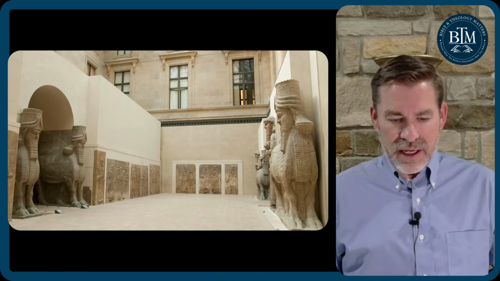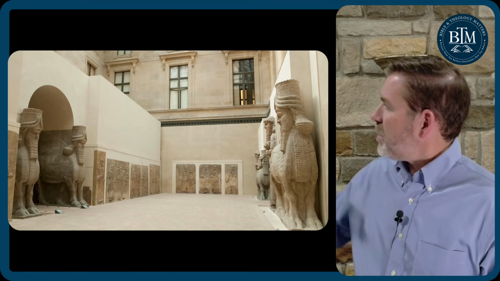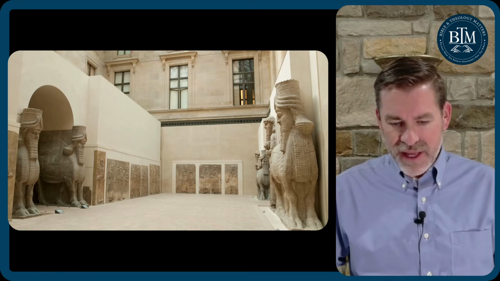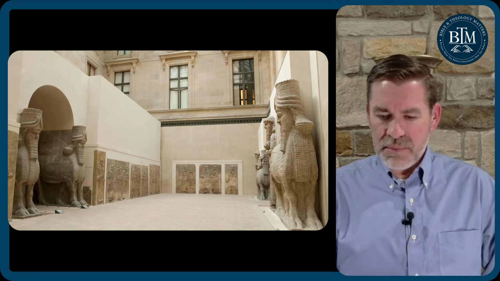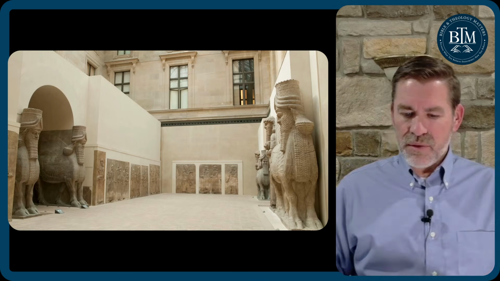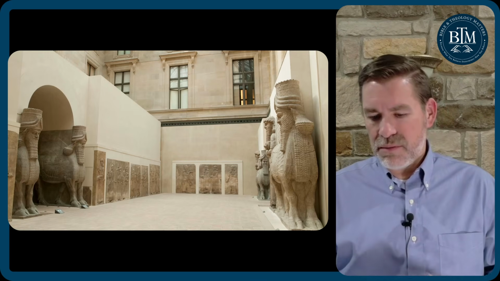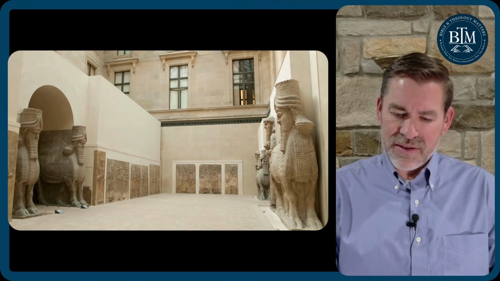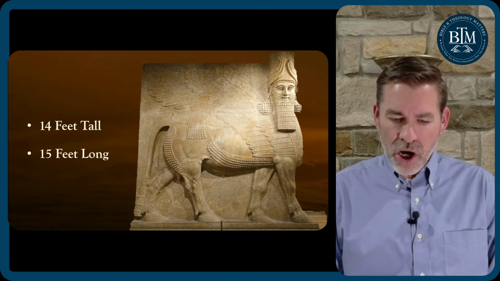So here again is a picture of them on the left. And then there's a depiction to the right of that, and to the left of that we're going to talk about as well. Sargon is depicted. Many of the artifacts discovered there were these Lamassu, as well as reliefs describing and picturing Sargon and some of his attendants. 14 feet tall, 15 feet long.